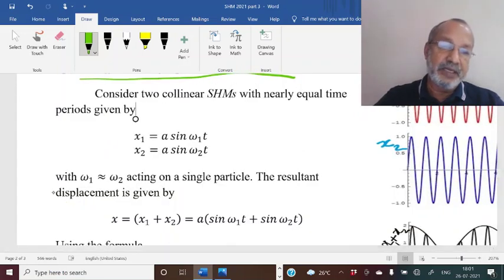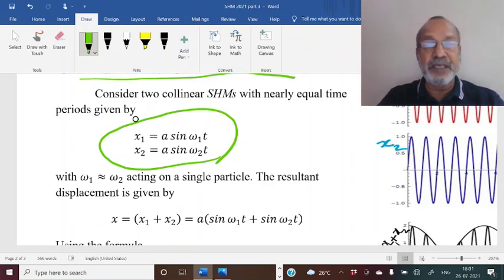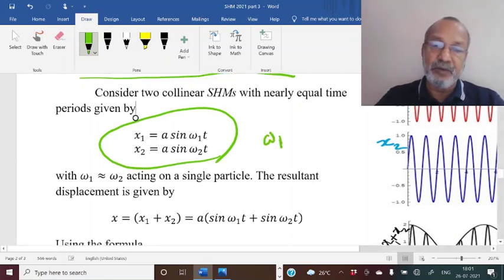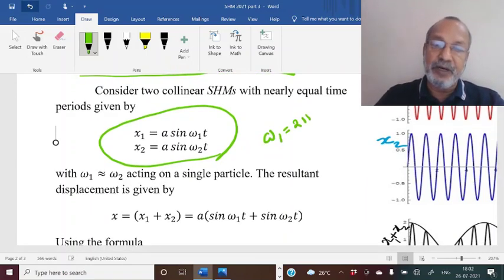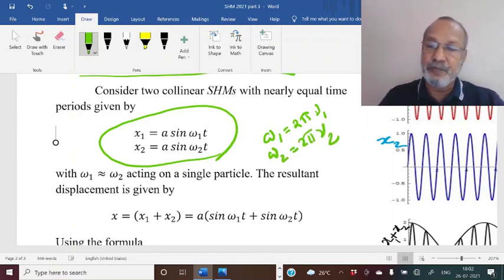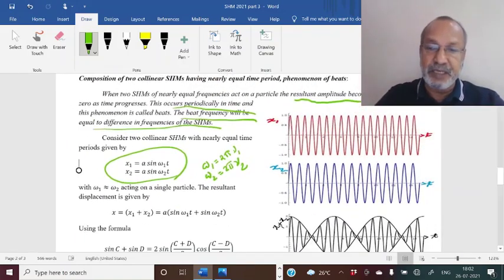Here I have considered two SHMs with different time periods. In the first case, time period is 2 pi by omega 1, and in the second case, time period is 2 pi by omega 2. Or we may write in terms of frequency, omega 1 is equal to 2 pi nu 1, if nu 1 is the frequency of the first SHM, and omega 2 is equal to 2 pi nu 2. And here I have considered some examples.